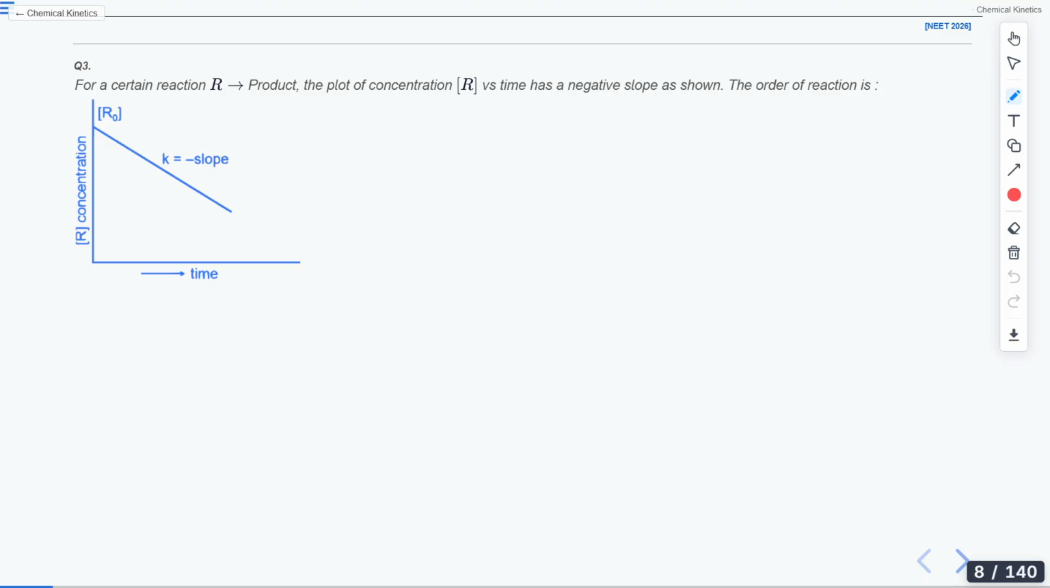Okay. So zero order. How will we solve this question?